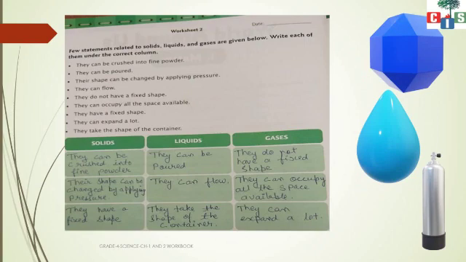Okay, now gases. Number 1, the first point is, they do not have a fixed shape. So gases do not have any fixed shape. Second one, they can occupy all the space available. Yes, gases are present all around us, so they can occupy as much space as they have. And then they can expand a lot, which means they can increase their size a lot. Okay, now next.